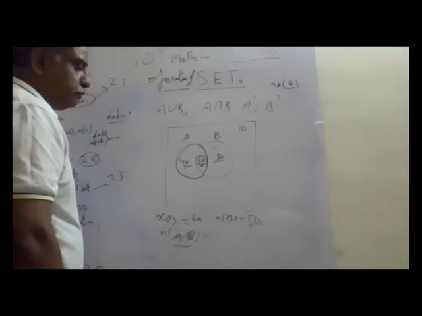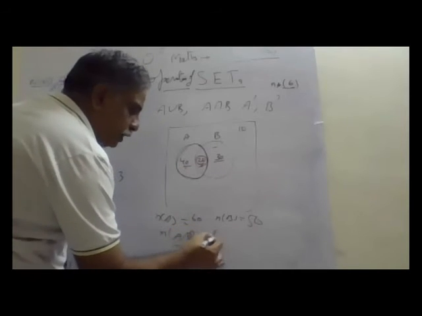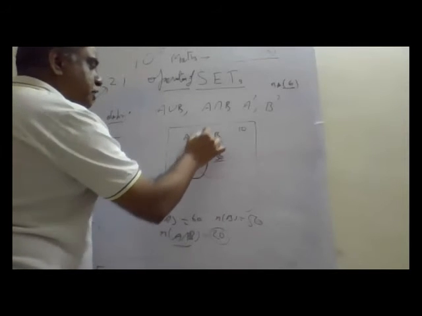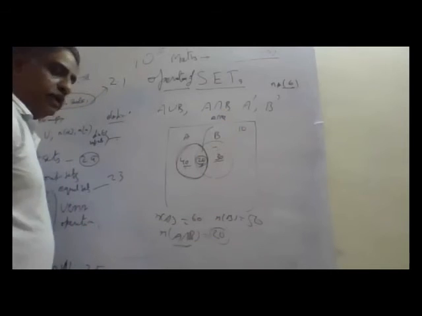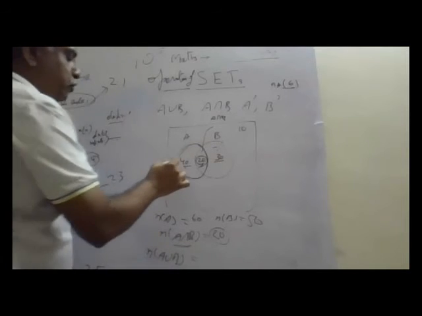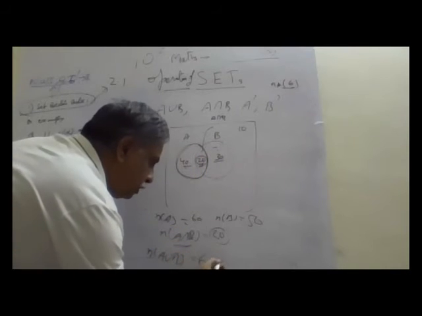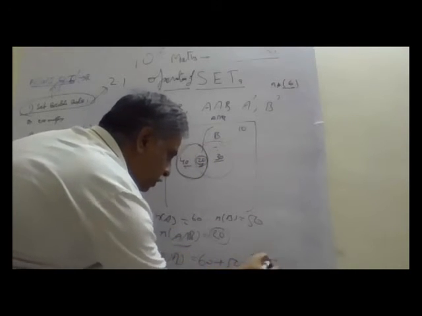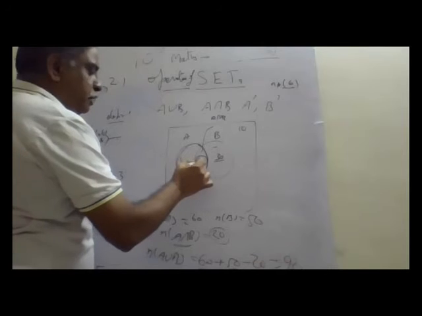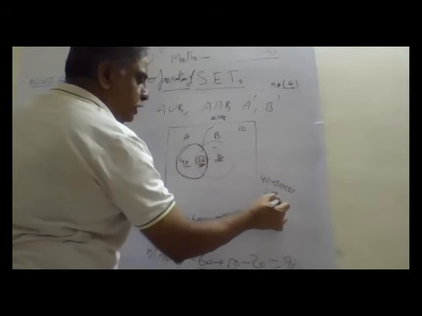A intersection B, belongs to both. That is 20. This 20 belongs to A and belongs to B also. This is A intersection B. Now A union B, how much? n(A union B) is n(A) plus n(B) minus n(A intersection B). n(A) 60 plus n(B) 50 minus 20, that is 90. Otherwise, 40 plus 20 plus 30 is equal to 90.